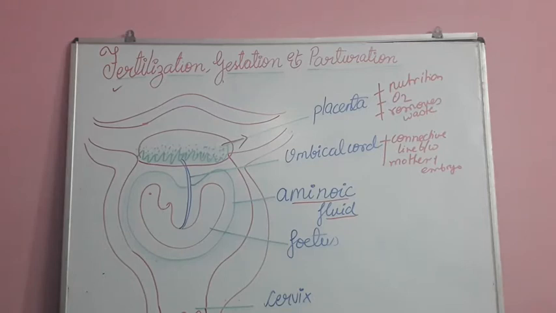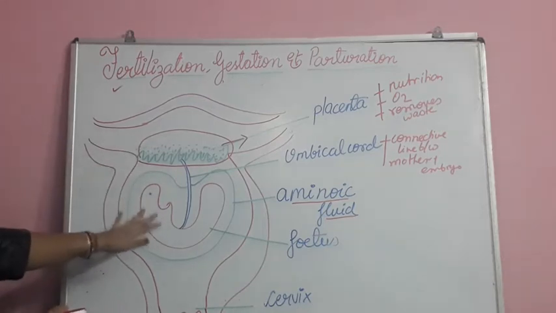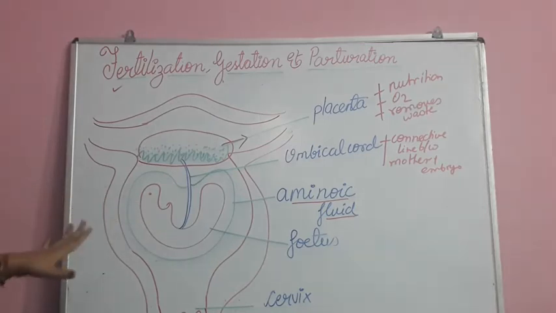So now this total thing is called the total gestation period. The time until this embryo develops inside the uterus is called the gestation period. In humans, gestation period is about 280 days total, or about 40 weeks, or 9 months in the human female. So this is about the gestation period.